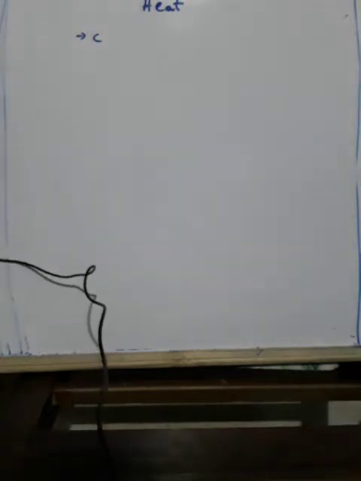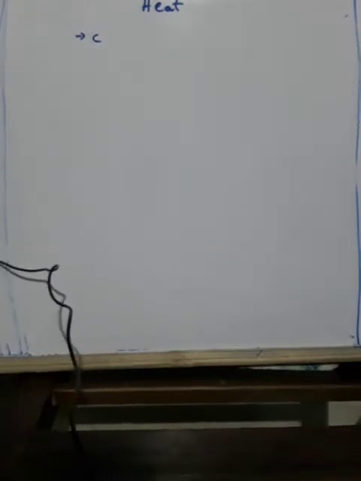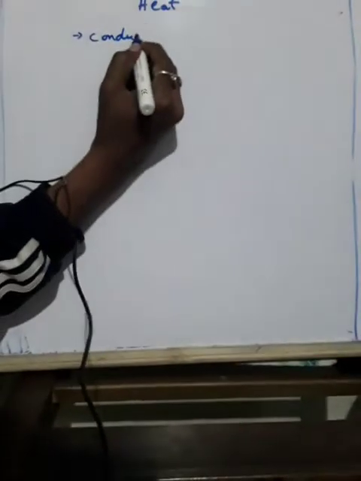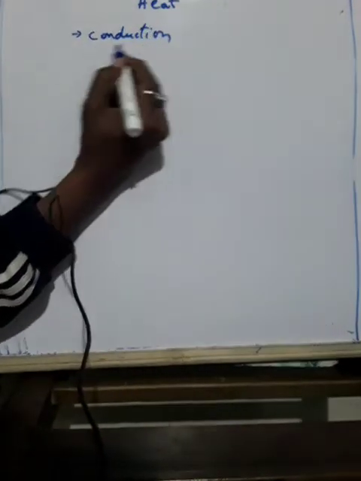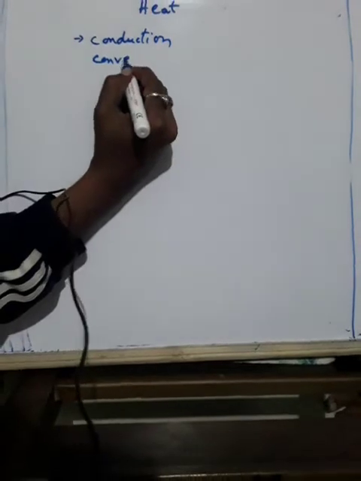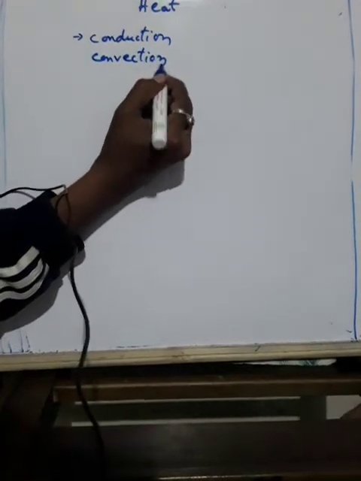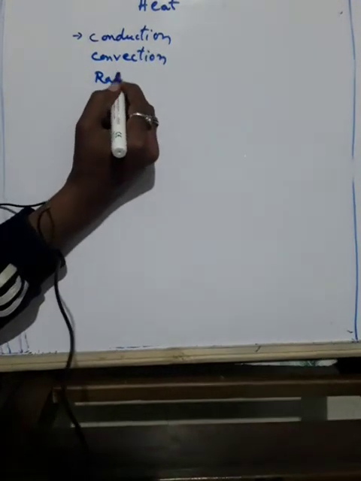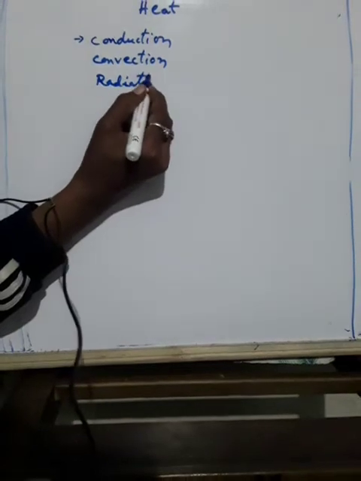So today we'll continue the same chapter of heat. Heat is transferred in three ways: conduction, convection, and one more form is radiation.